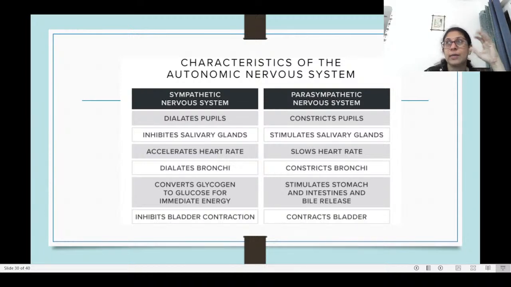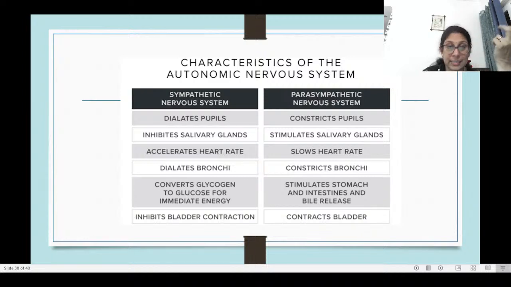So in an emergency, our pupils become dilated because we want to see more. In a relaxed state, the pupil size is smaller. When we are scared, our mouth goes dry, because the sympathetic nervous system inhibits the salivary glands, whereas in a relaxed state, it stimulates the salivary glands.